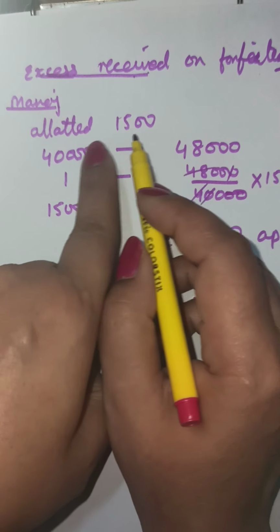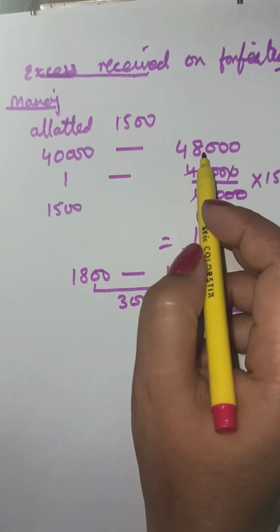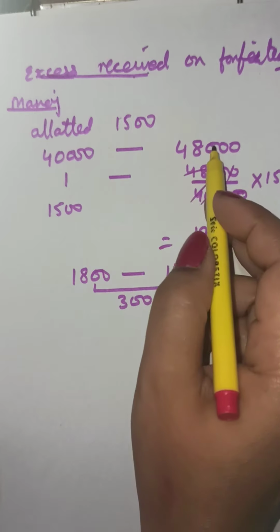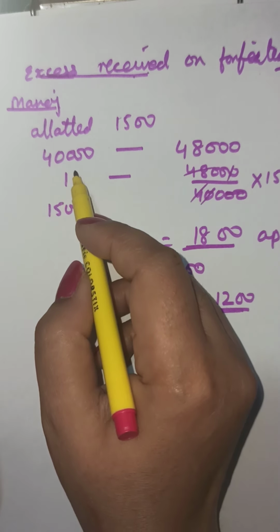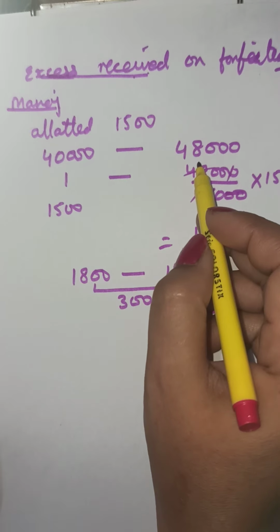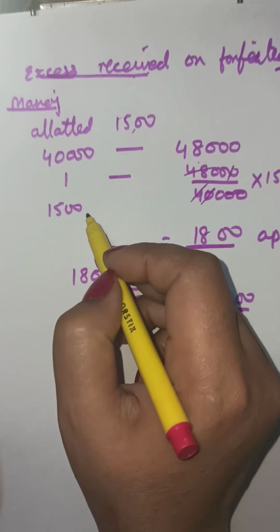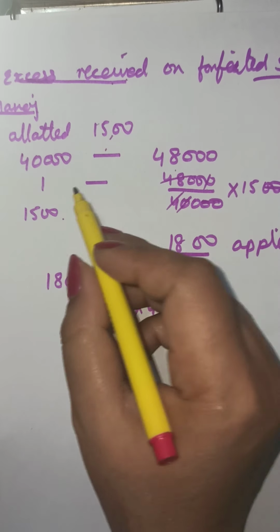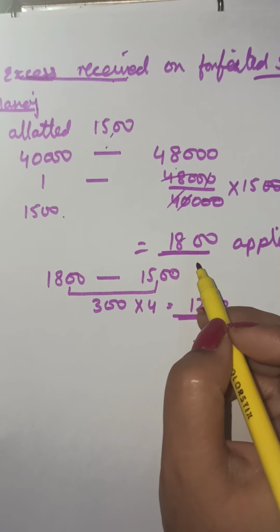When applied is given to you and allotted has to be found out, there are also these types of questions. Then you keep 48,000 this side and 40,000 this side. If allotted were 40,000, 48,000 were applied. If allotted are 1500, how many shares must have been applied by him? 48,000 upon 40,000 into 1500, 1800 shares have been applied.